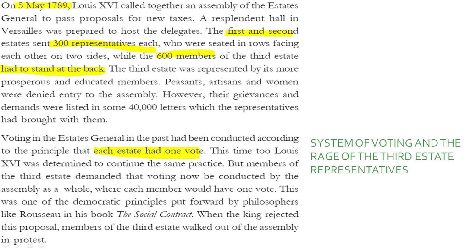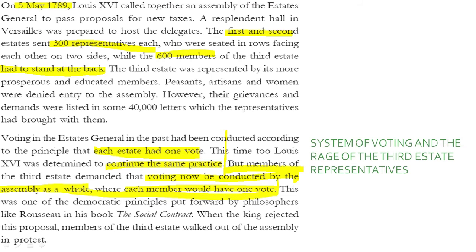Now this time too Louis XVI was determined to continue the same practice, but members of the third state, here is the bone of contention. What did the members of the third state want? They wanted that the voting now be conducted by the assembly as a whole, where each member would have one vote. This is the very system of voting which the third state was trying to get implemented.